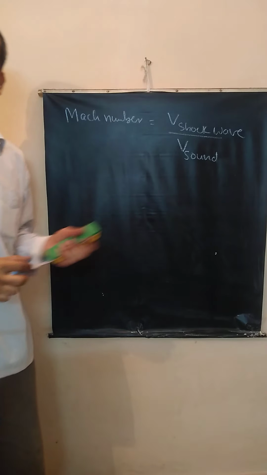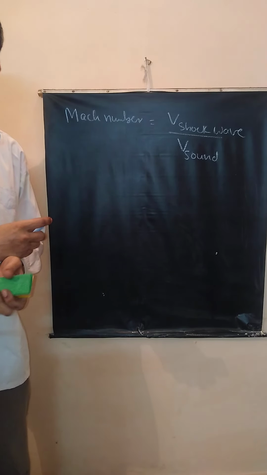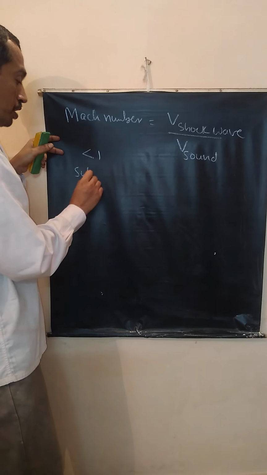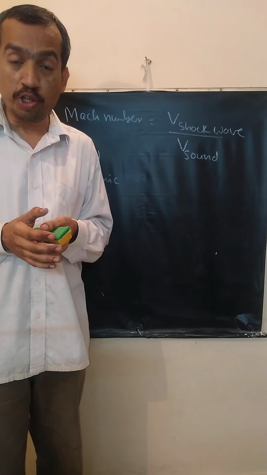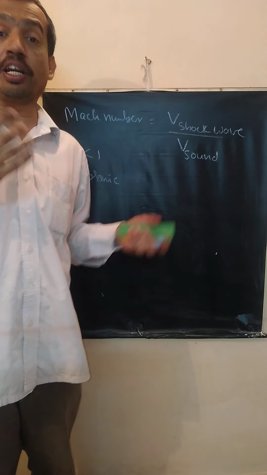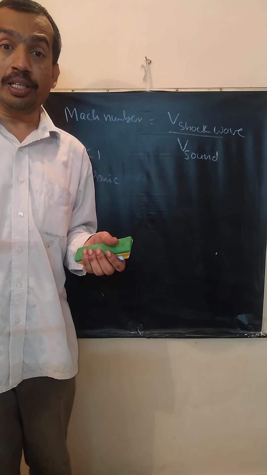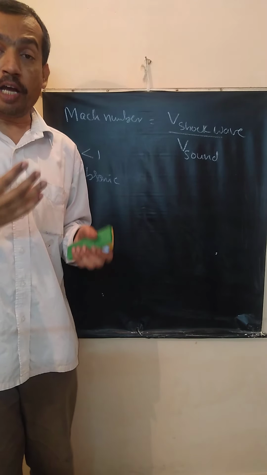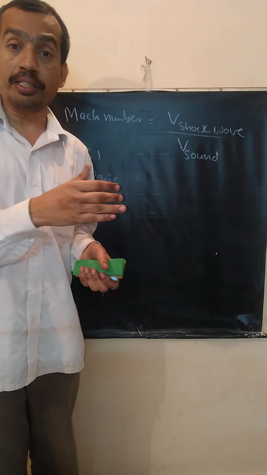Depending on the Mach number, we classify shock waves into different categories. If Mach number is less than 1, it is called subsonic shock. Now I am talking. Is it producing a shock wave? No. It is just producing an acoustic wave, a sound wave, which is a normal low intensity pressure disturbance that is moving. Correct? When I am talking, I am producing compressions and rarefactions. That disturbance is propagating. It is not a high pressure wave.